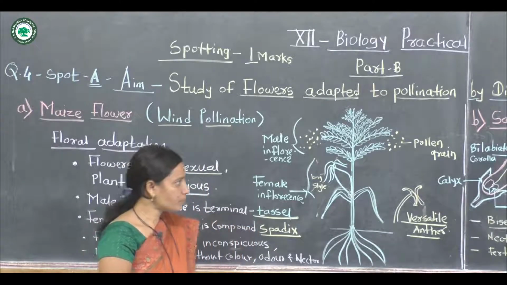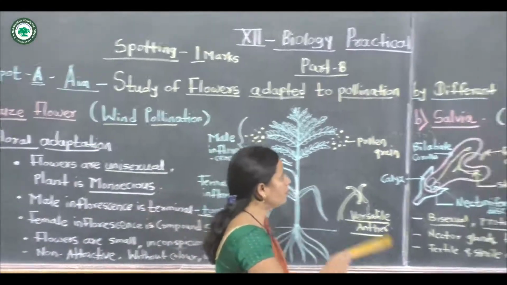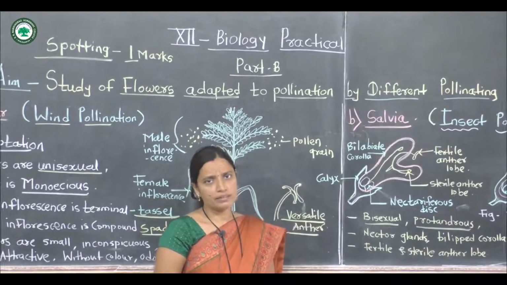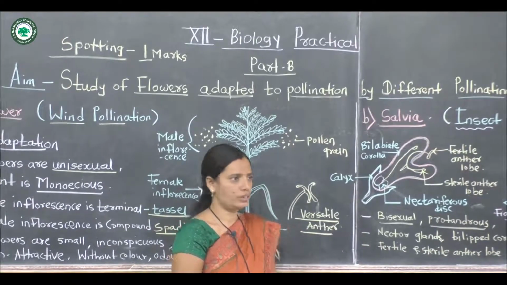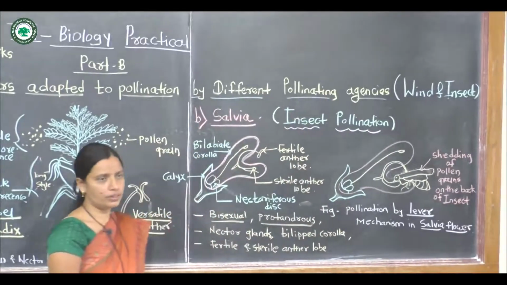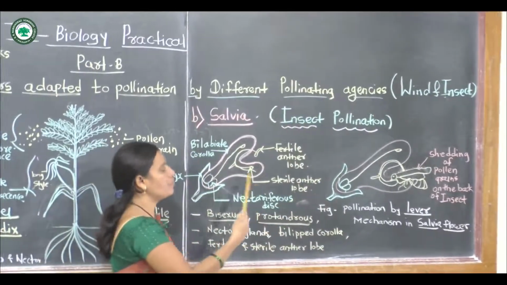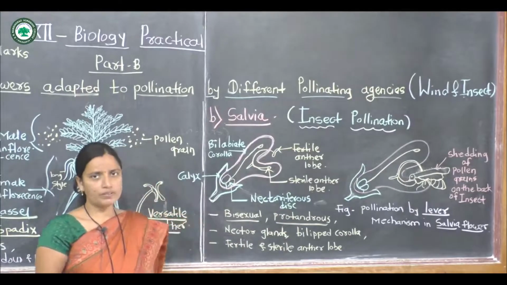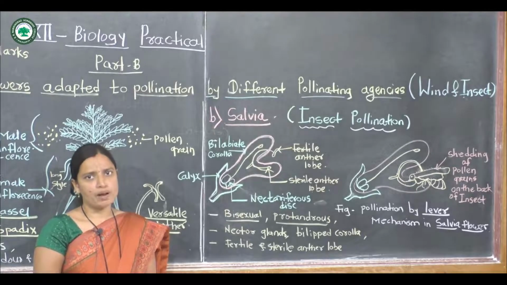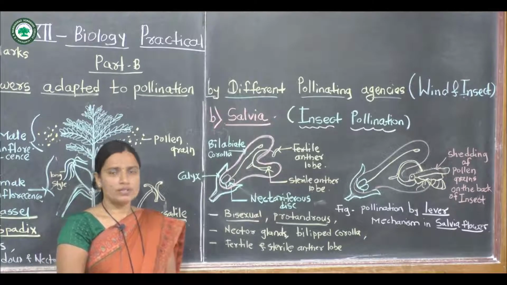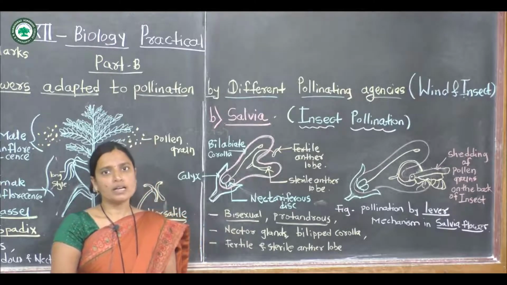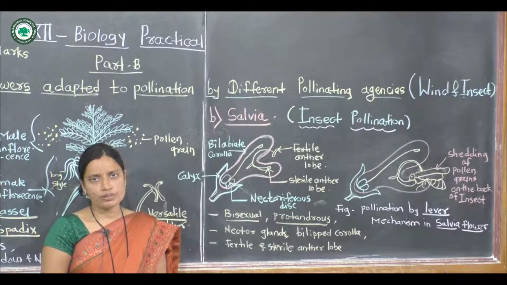Next one, the plant of this practical is salvia, and in this salvia plant, insect pollination takes place. This salvia is showing insect pollination. This is a salvia flower, and this flower shows the various adaptations or modifications of salvia flowers. Insect pollination takes place in the salvia. There are some floral adaptations of this flower.